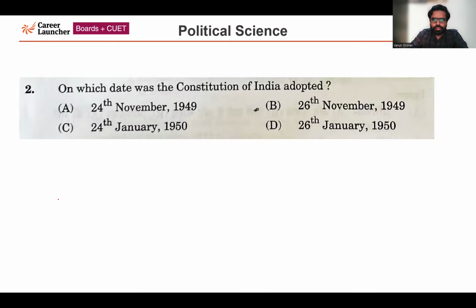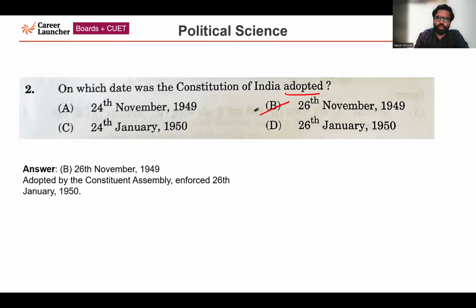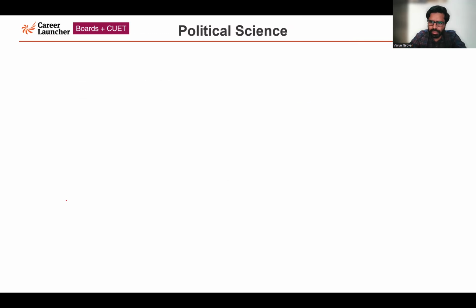Question number 2. On which date was the Constitution of India adopted? So this question is specifically asking about the adoption of the Constitution of India. Options are given. The correct answer for this question is option B, 26 November 1949. So the Constitution was adopted by the Constituent Assembly on 26 November 1949. Then it was enforced later on 26 January 1950, which we famously celebrate as our Republic Day, the implementation of our Constitution, but the adoption date is 26 November 1949.